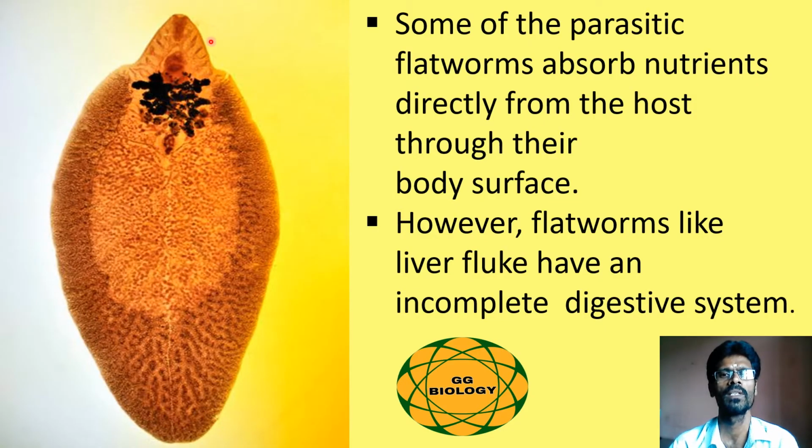Parasitic flatworms absorb nutrients directly from the host body through their body surface, so that they do not have a very well developed digestive system. Some of the parasitic flatworms absorb nutrients directly from the host through their body surface. In flatworms, an incomplete digestive system is seen because of this nature.